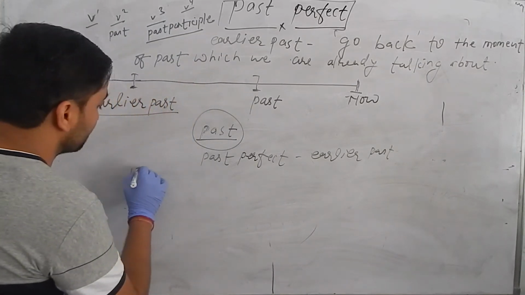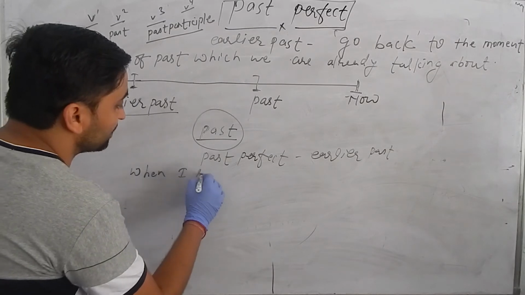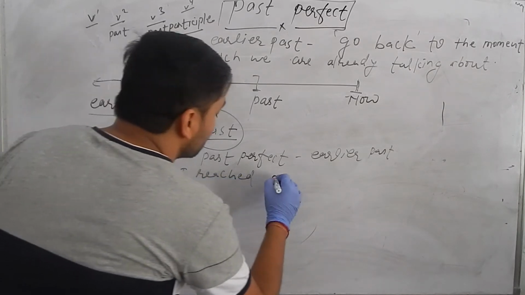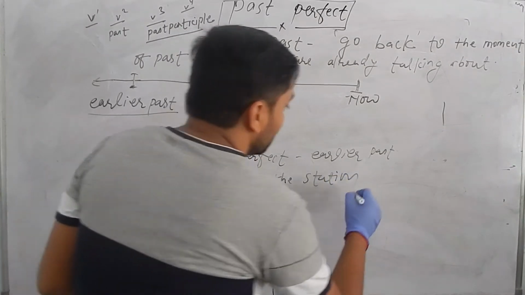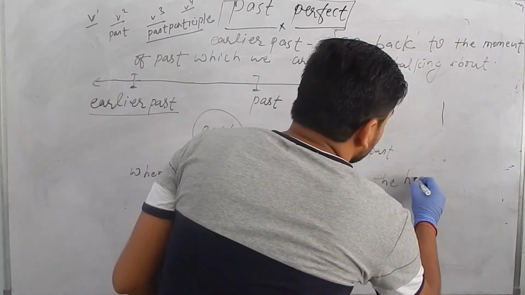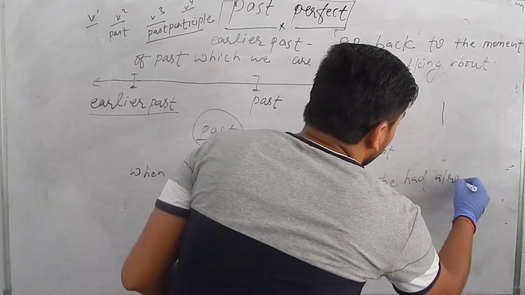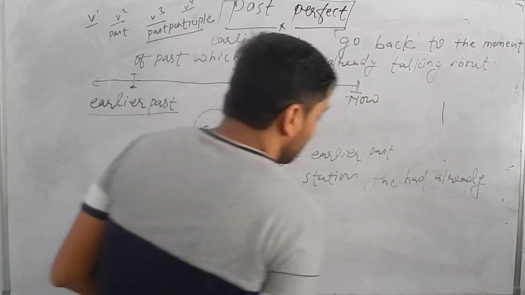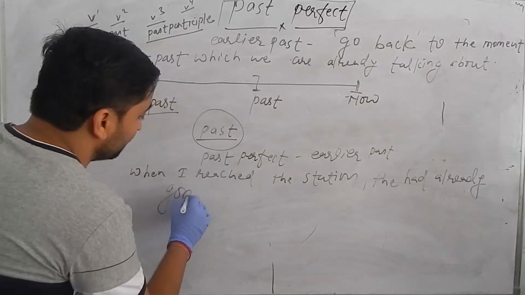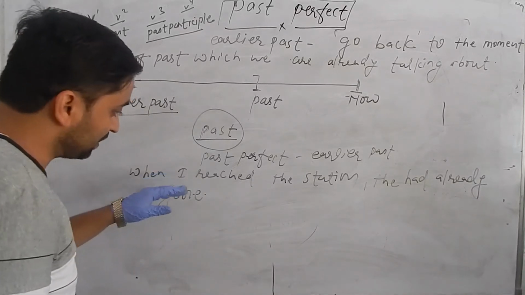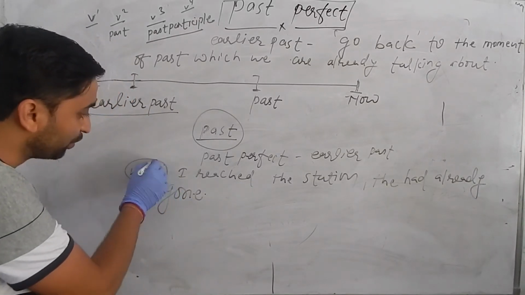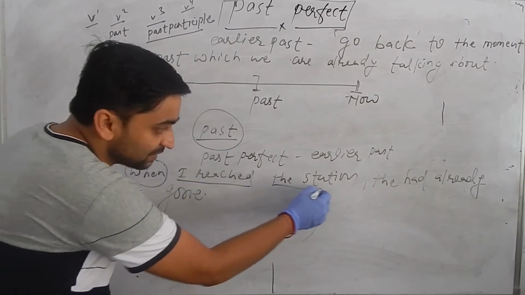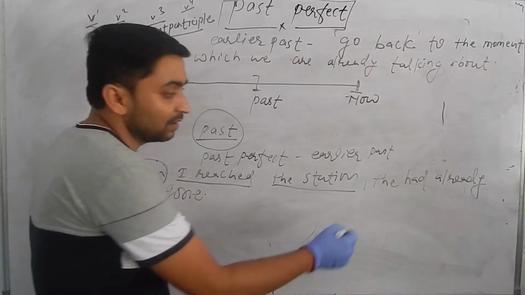Examples will clear you. Let's see the examples. When I reached the station, the train had already gone. So what I have written, there are two statements, and the two statements are joined with when. I reached the station is one. Another is what?